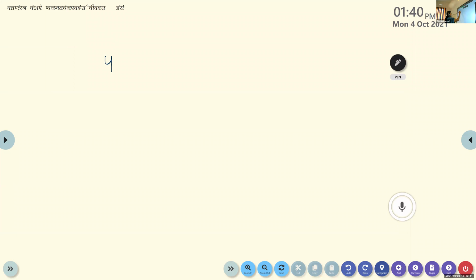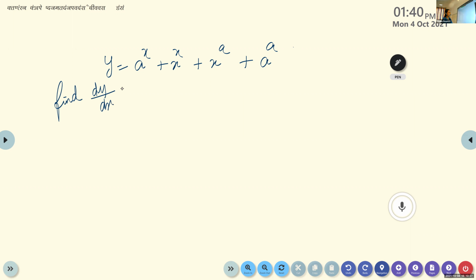Okay, write the question. Y is equal to a raised to x plus x raised to x plus x raised to a plus a raised to a. So note down, children, this is an important question. Find dy by dx. What is the derivative?